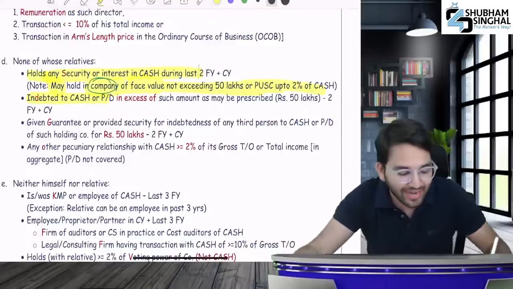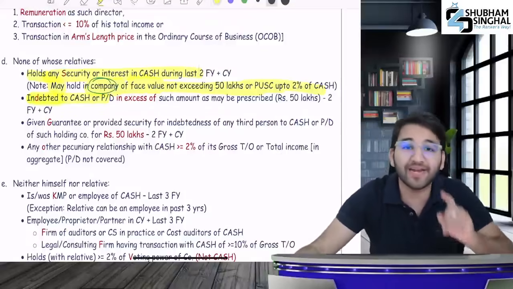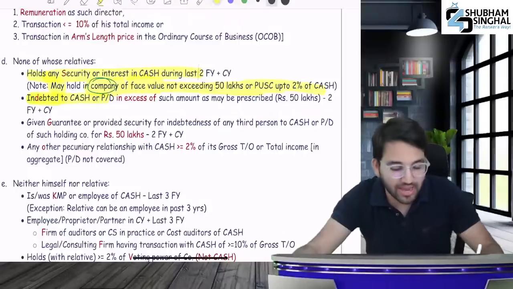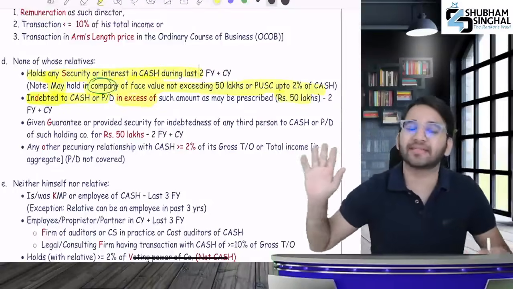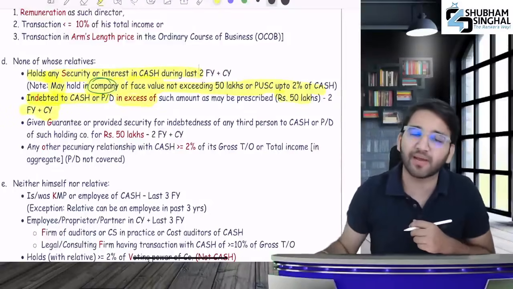Now listen what else is there. Indebted to the CASH. Should not be indebted to the CASH or promoter or director in excess of 50 lakh rupees. There should not be any indebtedness exceeding 50 lakh rupees in the current year and the preceding 2 financial years.